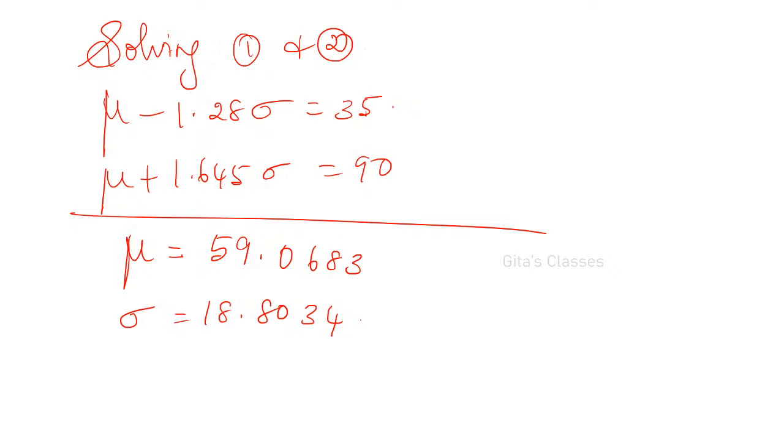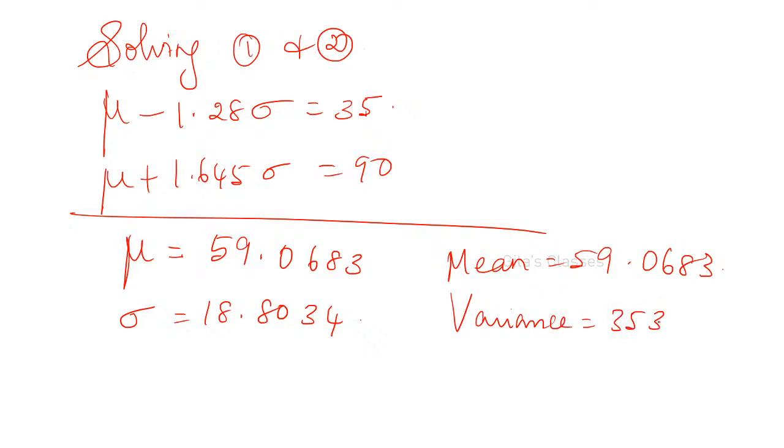Now 18.8034 squared you have to find. That is the variance. 353 is correct. Excellent. Yeah, very good, Uma. So the mean is 59.0683 and the variance is 353.5678. 5678 is correct. Yes, very good. No problem, Uma. 56856 is also okay because you would have taken 18.80 and so on. Small difference is okay.